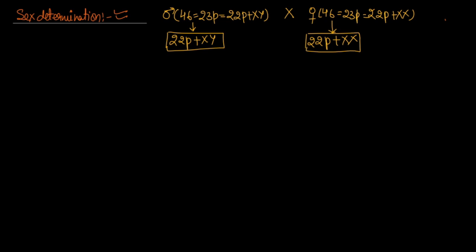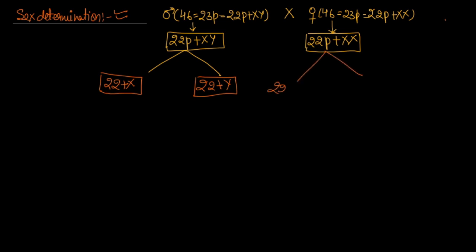Before starting, there is a process of gametogenesis, that is the formation of gametes. Two types of gametes are formed: one 22 is combined with X and the other 22 is combined with Y. In the female, one 22 is combined with one X, and another 22 is combined with another X. I think these points are clear.